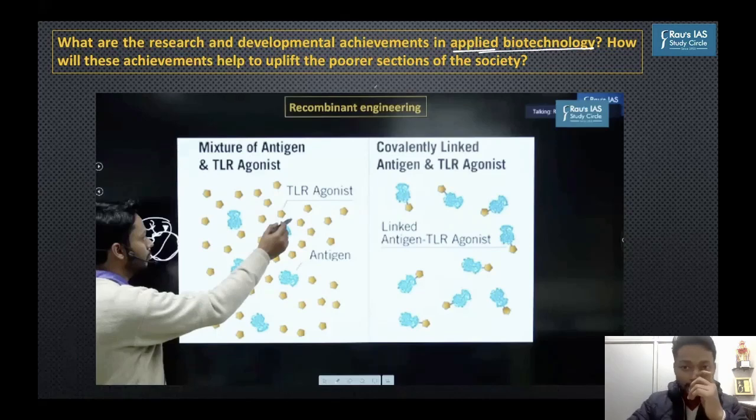There are various areas of applied biotechnology, and it's not a single topic to be covered at once. You have to collect it, and this topic was gradually getting built up. And this topic had to be asked. We discussed this in the QIP classes, and I told you that something on biotechnology had to come. Anyone could have guessed it.